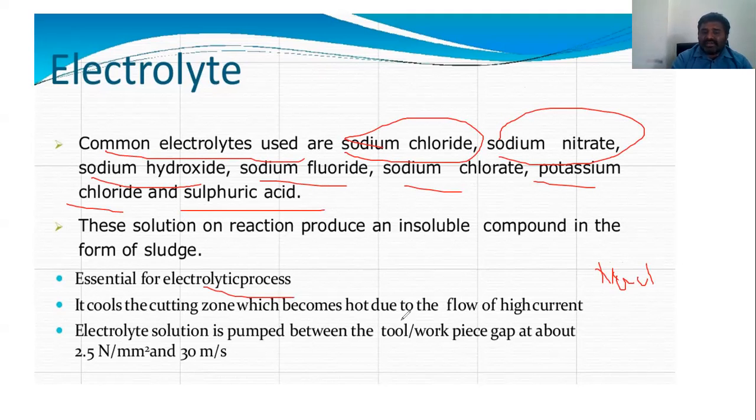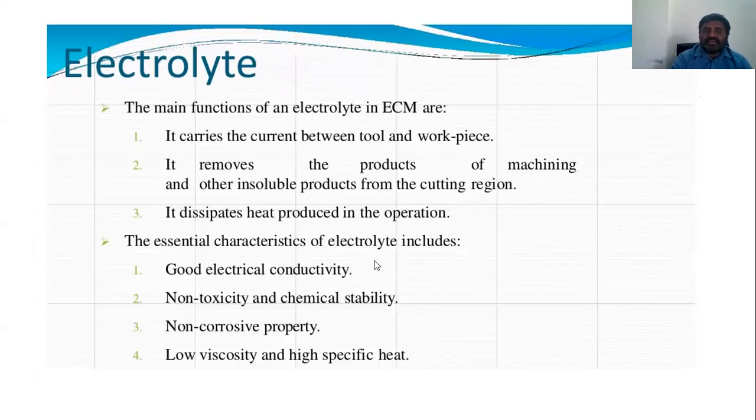It cools the cutting zone, which becomes hot due to the flow of high current. The electrolyte solution is pumped between the tool and the workpiece gap, so there should be a gap there. The electrolyte also carries the current between the tool and the workpiece, and it can withstand heat because of its thermal conductivity. It also carries away the insoluble products from the cutting region.